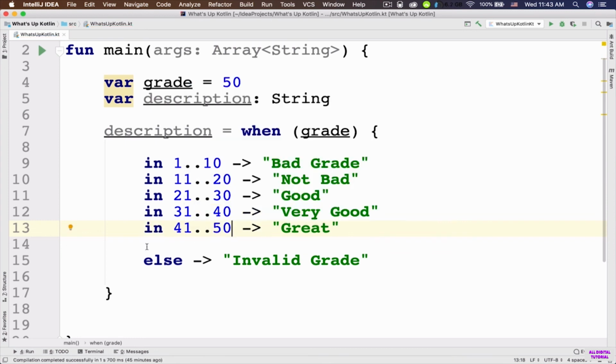Okay, now this is what I expect from a professional programmer. This is more succinct, this is easier to read, and it conveys my intention better.